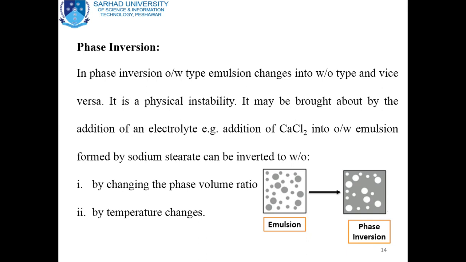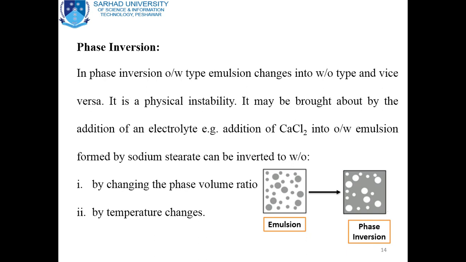It is recommended that in certain cases we favor the emulsion prepared by phase inversion. In this case, first we will prepare one emulsion, suppose oil and water, by using a stabilizer.